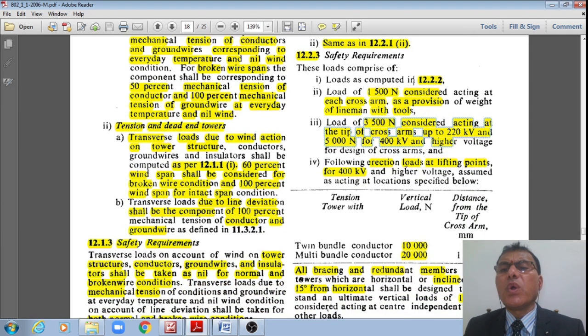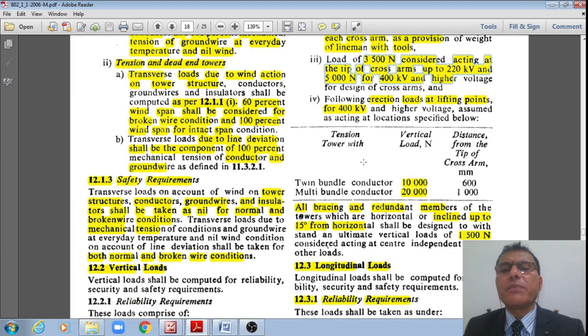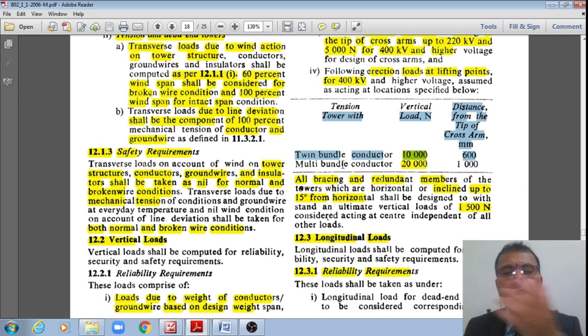Also, the following erection loads at lifting points for 400 kilovolt and higher voltage shall be assumed, acting at locations specified below, right? Like this, right? The tension in the tower, vertical load, and distance from the tip of the cross arm, right? For twin bundle conductors, the vertical load should be taken as 10 kilonewton. The distance from the tip of the cross arm shall be taken as acting at 0.6 meters or 600 mm. For multi-bundle conductors, it should be taken as 20 kilonewtons, acting at a distance of 1 meter.